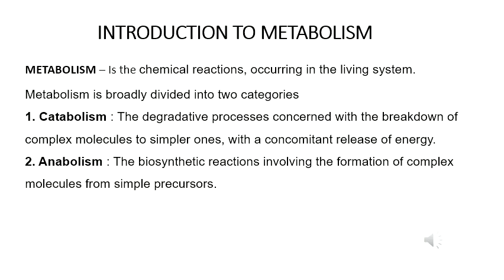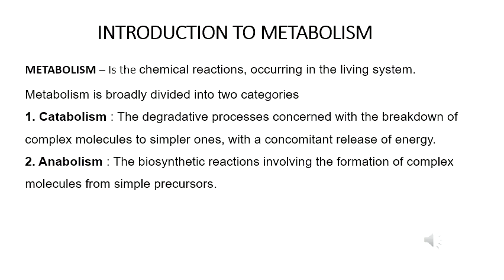Before going to explain carbohydrate metabolism, we should know what metabolism is. Metabolism is a series of chemical reactions which occur in the living system. There are mainly two types of metabolic reactions. The first one is catabolism and the second one is anabolism. Catabolism is the breakdown of complex molecules into simple ones, with a concomitant release of energy.